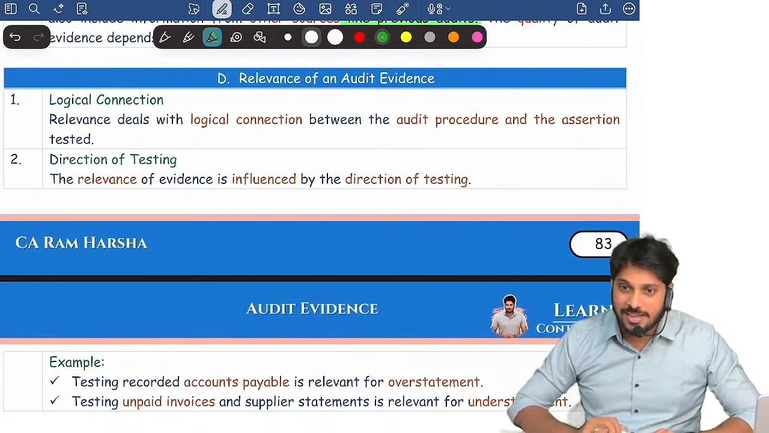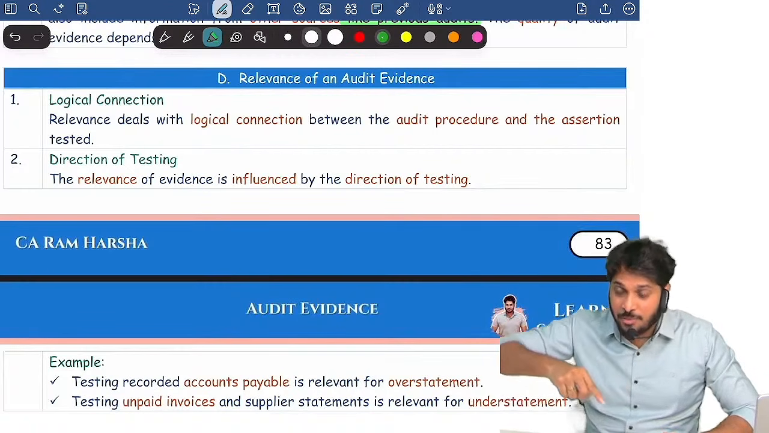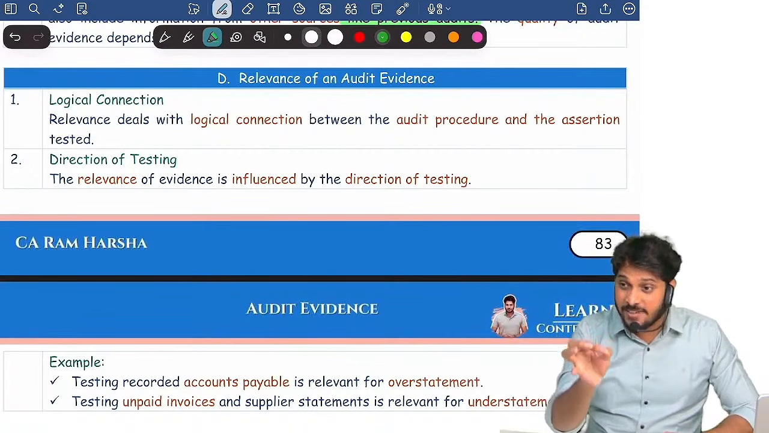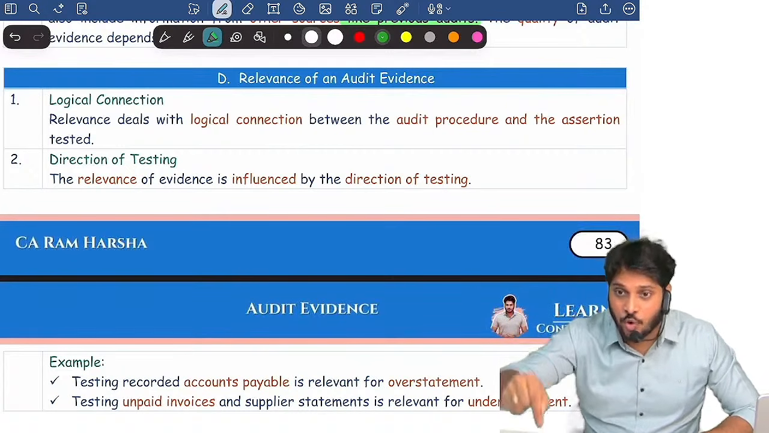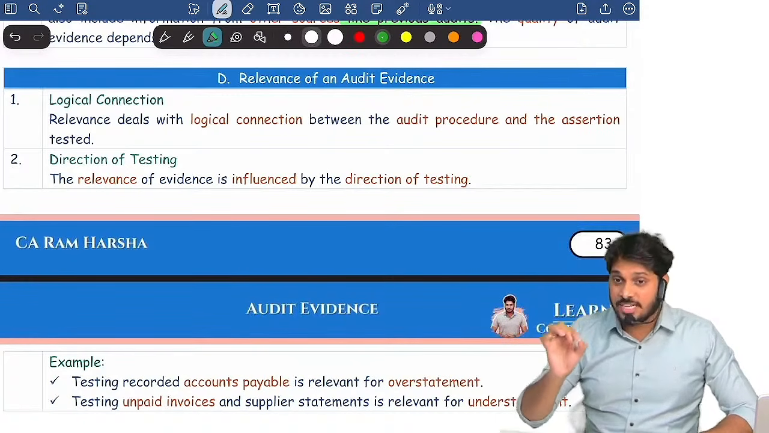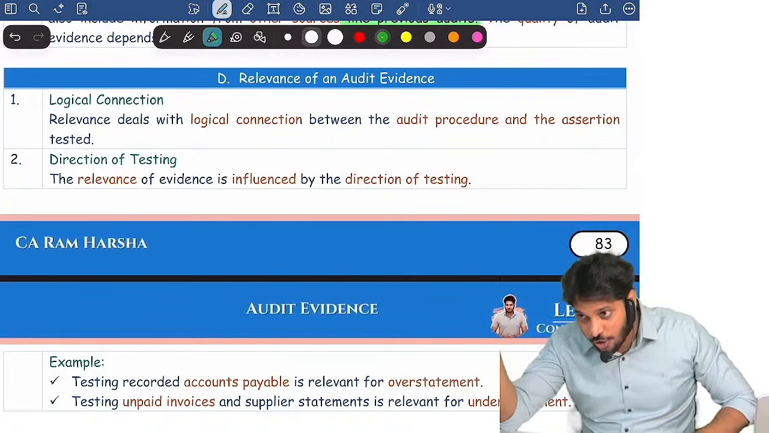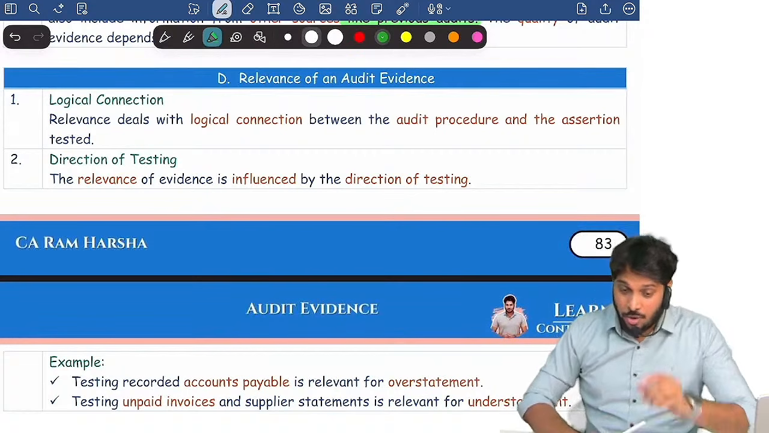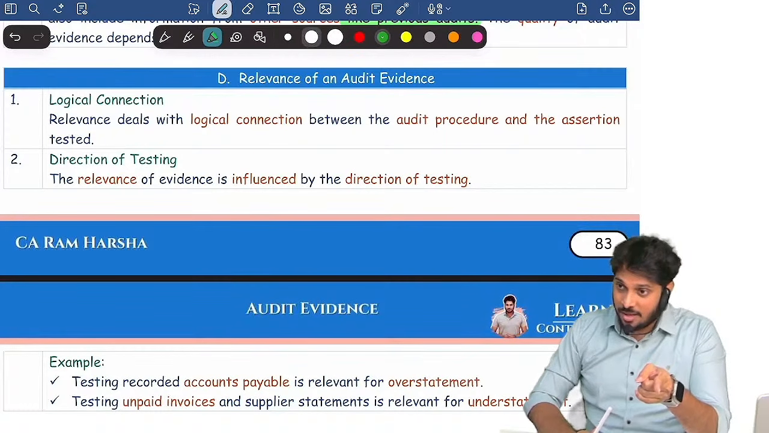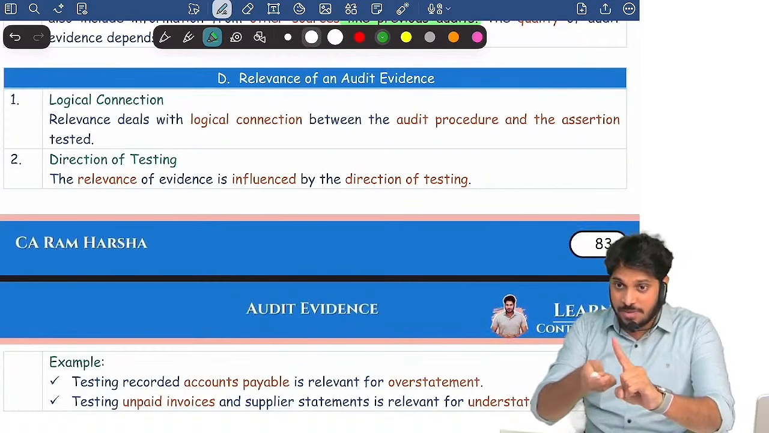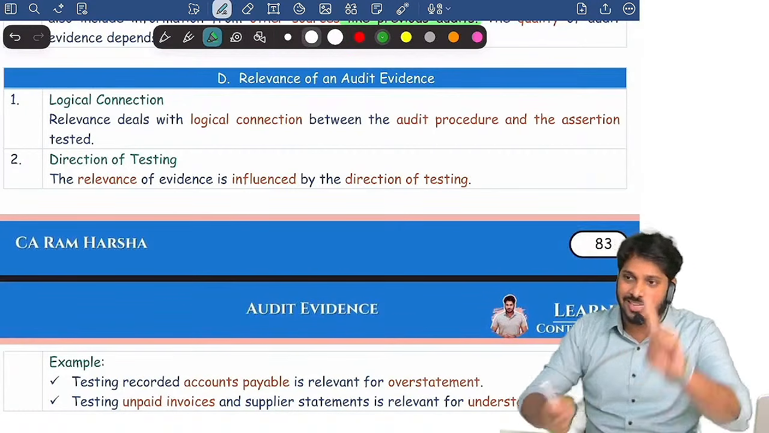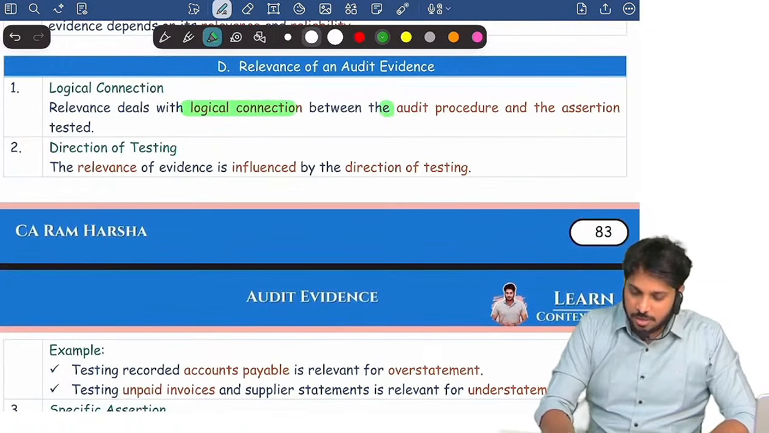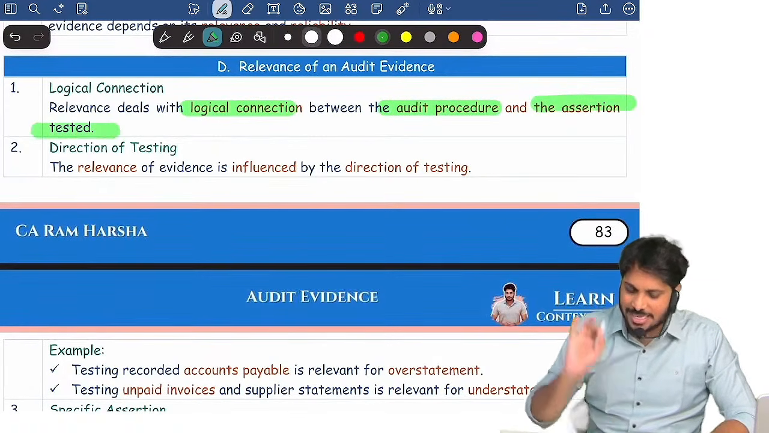If I want to get evidence on existence, I have to perform an audit procedure called physical verification. If I want evidence on inventory ownership, I have to inspect invoices. If I want evidence on whether inventory is valued correctly or not, I have to inspect documentation. So whatever assertion you are verifying, whatever evidence you are gathering, there must be a link, and that link is called relevance. Are you clear? So relevance means logical connection between the audit procedure performed and the assertion tested.